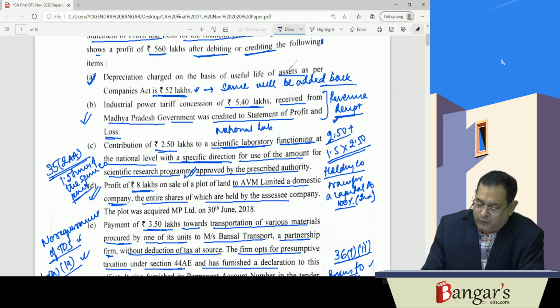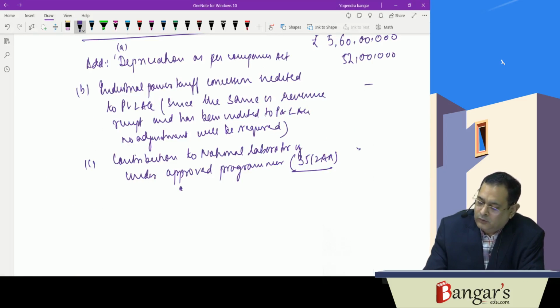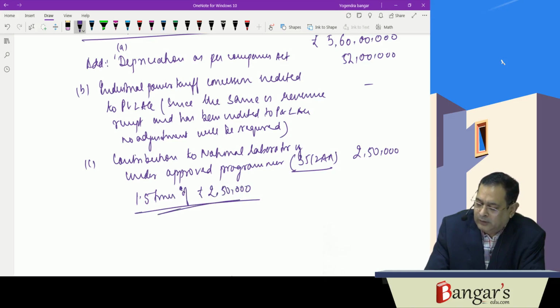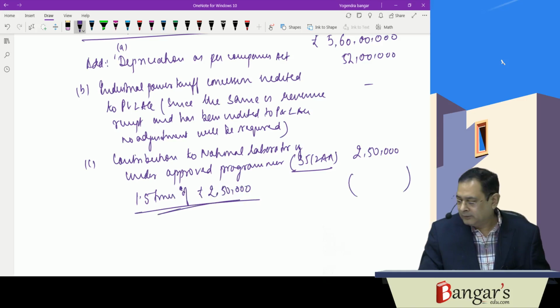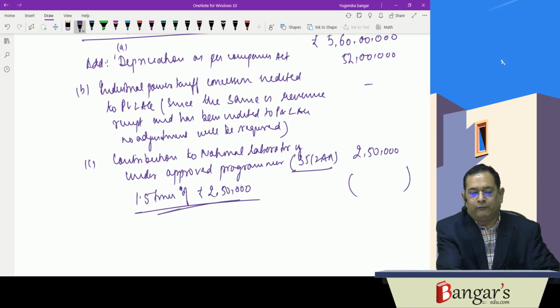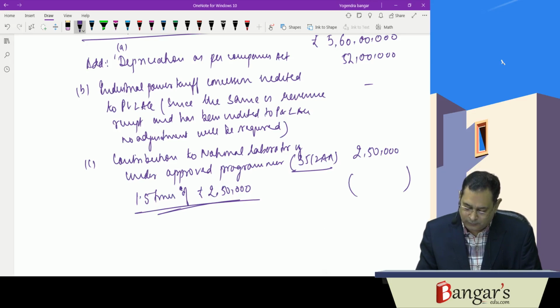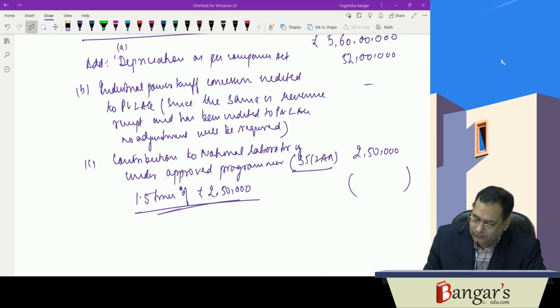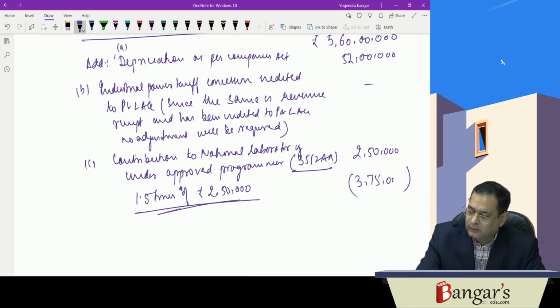So here it is 2.50 lakhs. 2,50,000 will be added and 1.5 times of rupees 2,50,000 will be deductible. That is 2,50,000 into 1.5, that is 3,75,000.